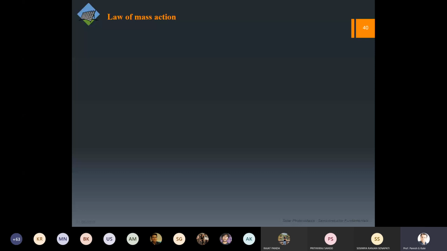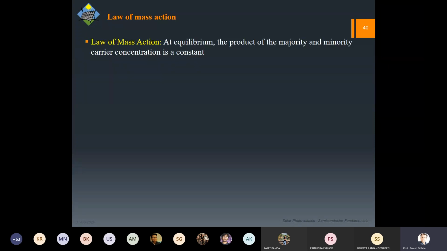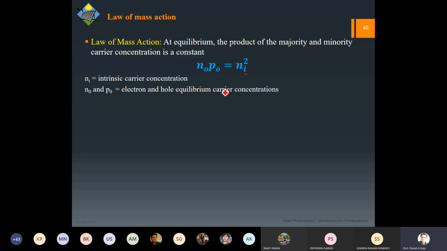Now we can find out the number of these with the use of the law of mass action. This says that at a particular equilibrium, the product of the majority and minority concentration has to be constant. Because we know that both will be present at any point of time, at equilibrium both will be present. So we can say that N0 P0 is Ni squared. Ni stands for intrinsic, and N0 stands for the equilibrium conditions. These are the electron and hole equilibrium carrier concentrations for the material. So N0 P0 will be equal to Ni squared.